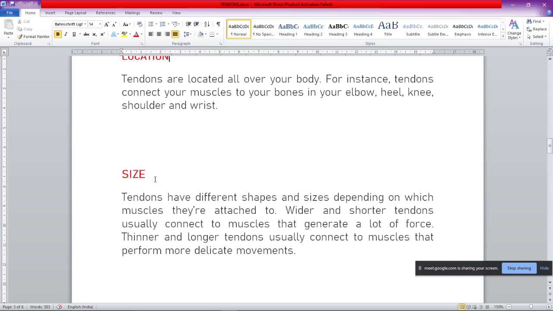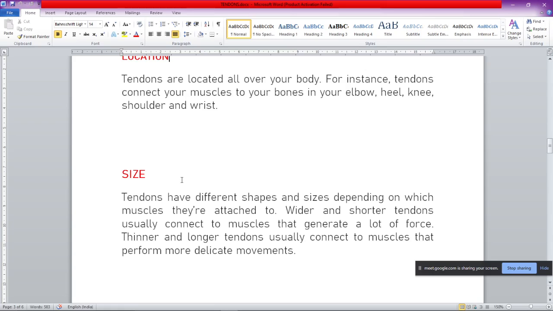The tendons connecting the biceps to the bone should be thick enough also. So the nutrition that he's taking should be such that it grows the muscles as well as the tendons. The tendons with bigger muscles are wider, and they can be thinner with small muscles.